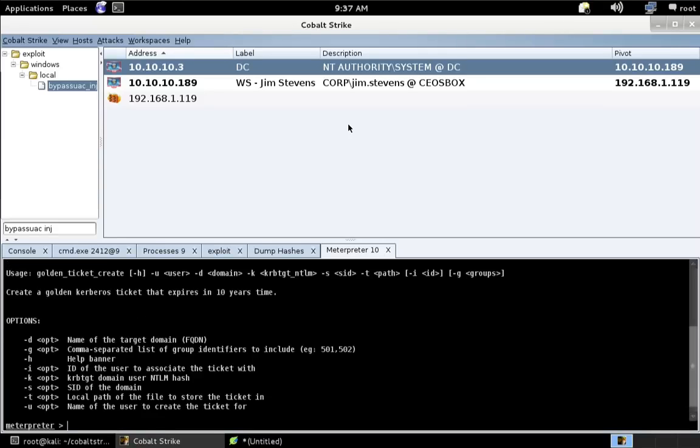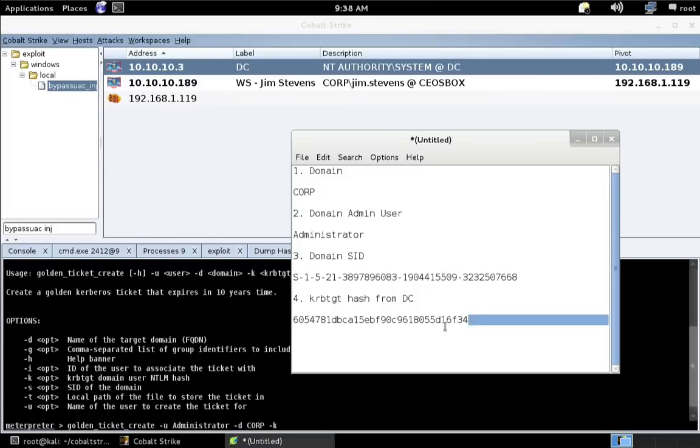Now the command that we're going to use to generate the golden ticket is golden_ticket_create. Okay? And to create this golden ticket, we just need to give it a user, so -u, we'll do administrator. We need to give it the domain. And it says to use a fully qualified domain name, but I've always gotten away with just the domain, like corp. Then we need to give it the KRB-TGT user's NTLM hash.